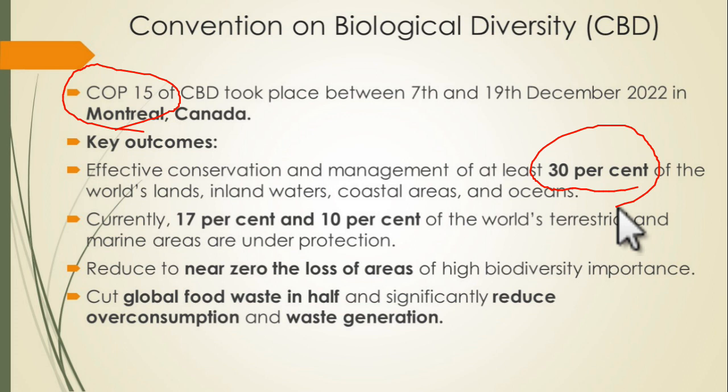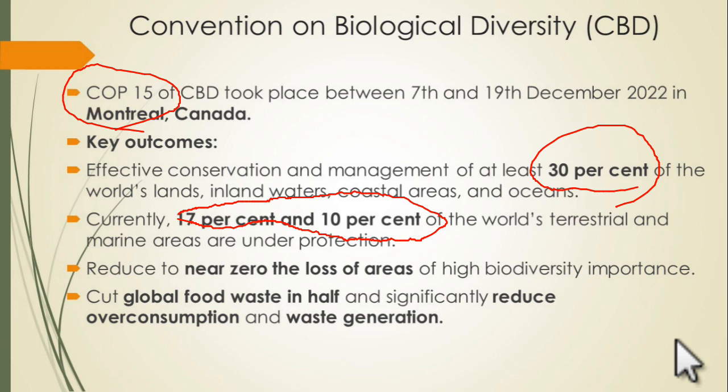Right now only 17% of the world's land and 10% of the world's oceans are conserved. So 17% of the world's land is under protection today, and 10% of the world's oceans are protected. But CBD COP15 has said that we will take this number up to 30%.